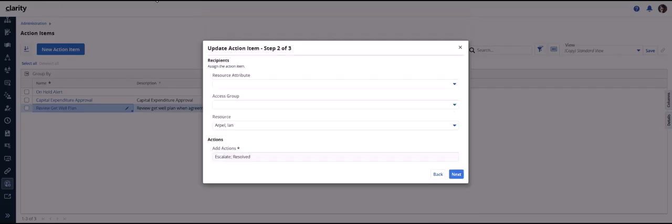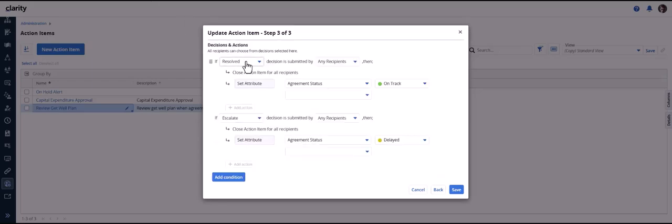Define the recipient, and the action item will be sent to a resource defined on actions: escalate, or resolve. Define decisions and actions using the custom attribute agreement status. Here, the action is driven by the decision. If resolved, then set the agreement status as on track. If escalate, then set the agreement status as delayed.